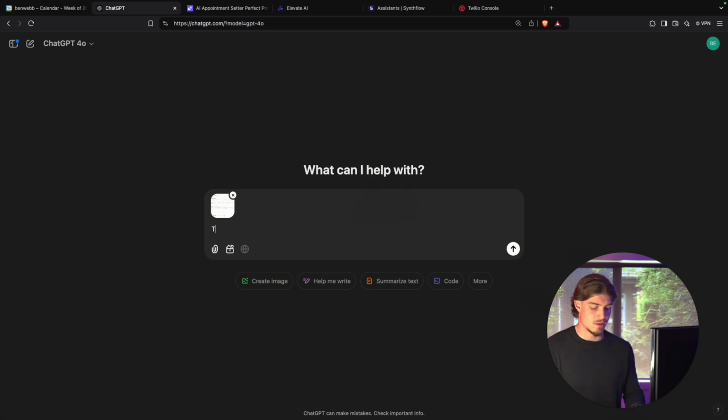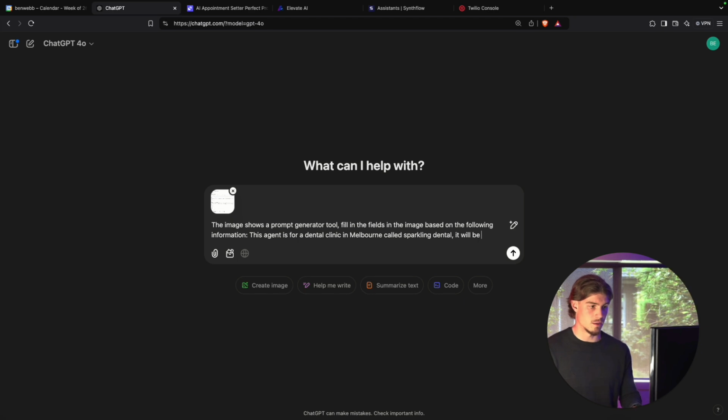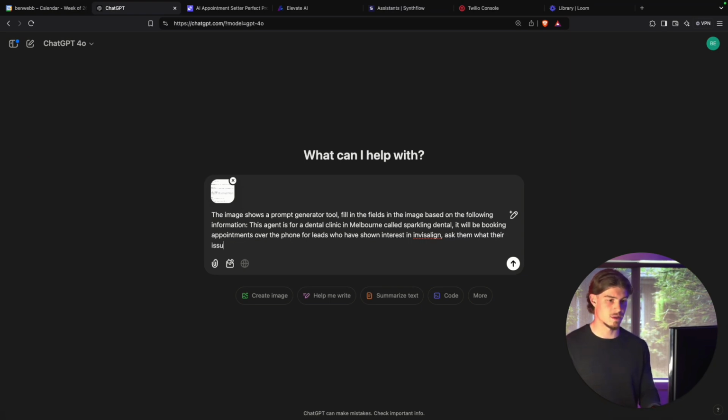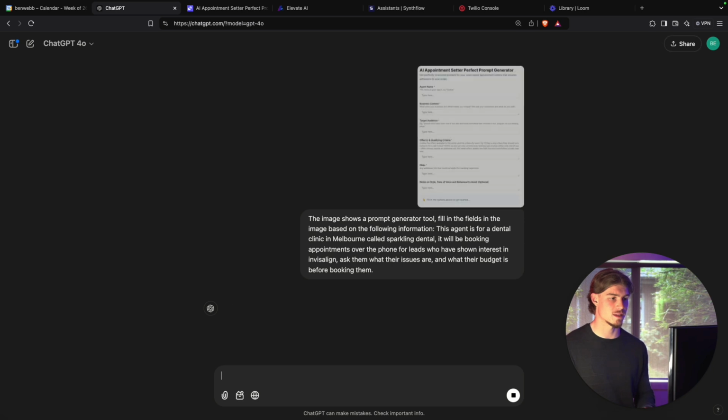Now, I'm going to type in the details, and then for the qualifying criteria here, I'm going to say, ask them what their issues are and what their budget is before booking them in. So you can obviously come up with whatever demo situation you want. As you can see, I'm going with the dental clinic, and it's just going to make sure that this person who's showing interest in the Invisalign is actually the right sort of candidate for the service. Then I'm going to submit this, and we're going to get the prompt.